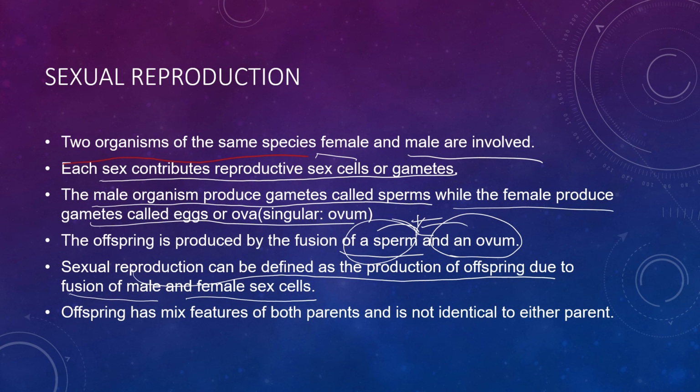Some characters come from the male and some from the female, so it is not identical to a single parent. Is it clear?